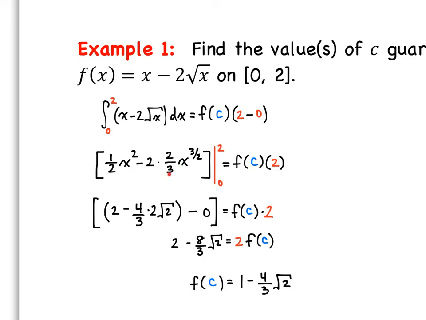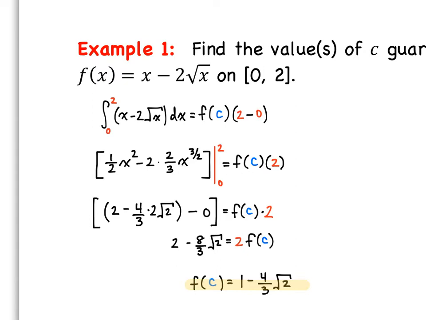Now we're just going to evaluate the left. When I plug 2 in, we get 2 minus 4/3 times 2 root 2. When we plug in 0, all this goes away. We're left with minus 0. So cleaning up that left side, and now solving for f of c, we end up getting f of c to be 1 minus 4/3 times the square root of 2.